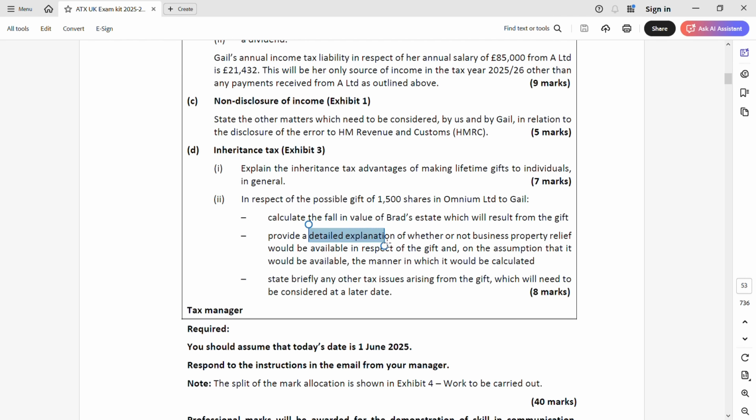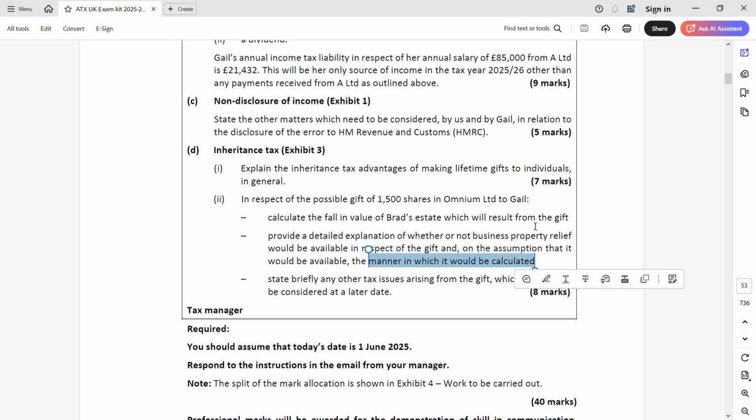See, detailed explanation. Always see whether they are asking for calculation or explanation of whether or not business property relief is available, and assume if it is available, how it will be calculated. So first, whether it is available or not. Second, assume if it is available, how it will be calculated.